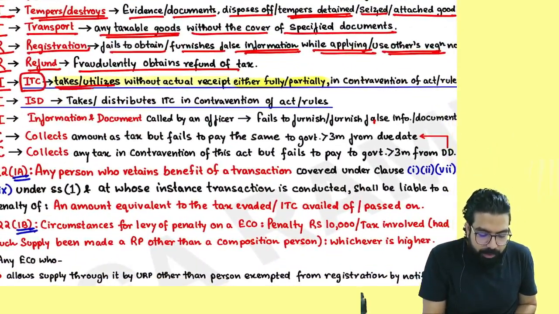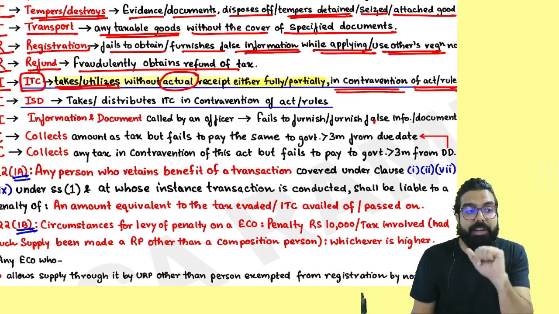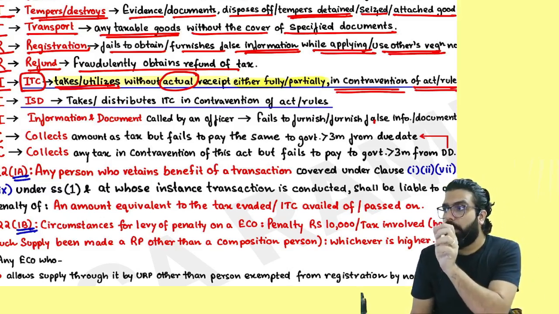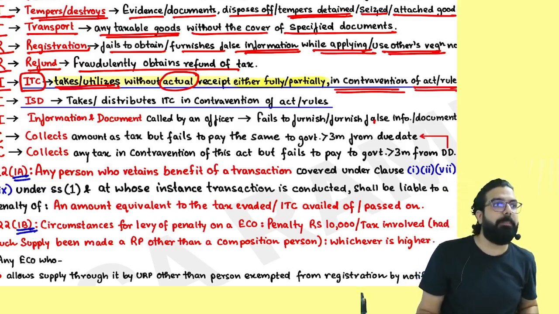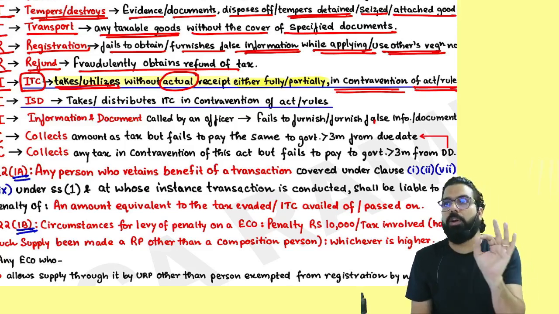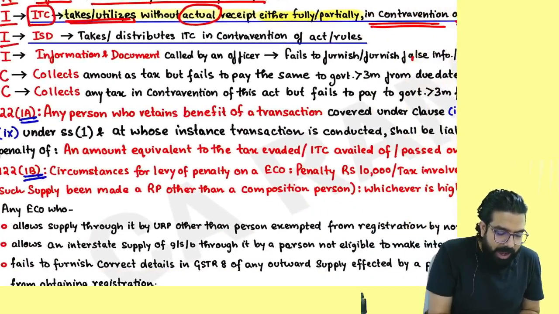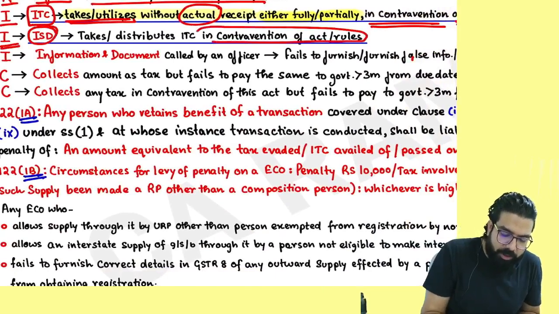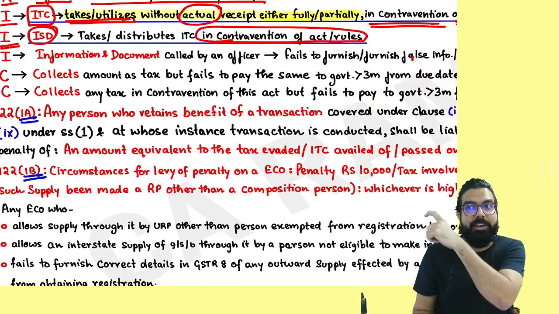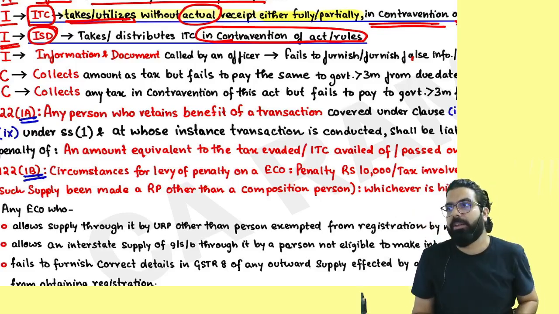If you take or utilize without actually receiving the goods, or you take or utilize in contravention of the act or rules. Section number 16 told you the condition to take the ITC. You violated section number 16, then also there is a penalty of 10,000 or the tax amount, the ITC which you took, whichever is higher. The next is ISD related. If ISD goes ahead and distributes ITC in contravention of the act or rule, then ISD, in the ISD chapter only I told you, ISD pay penalty is 10,000 or the amount of tax, whichever is higher.